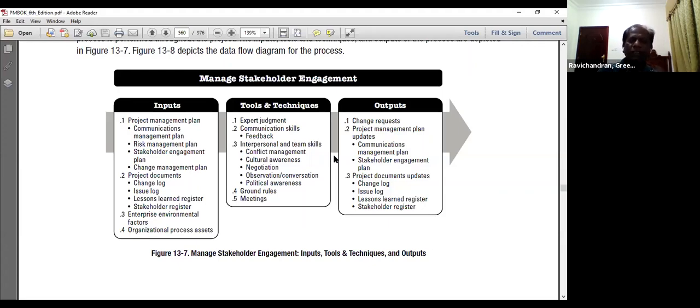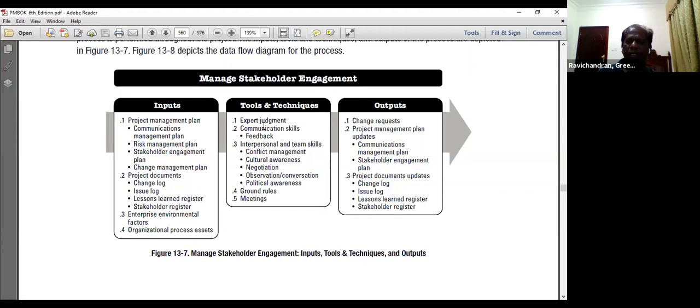Other documents like change log, issue log, lessons learned register, stakeholder register, all these are helpful documents in managing the stakeholder engagement. Enterprise environmental factors and organizational process assets. Here we can use our previous similar projects and our stakeholder lessons learned register.